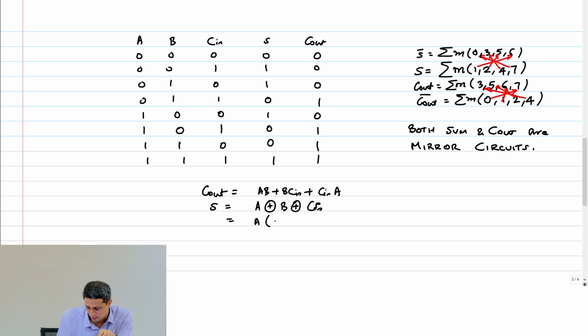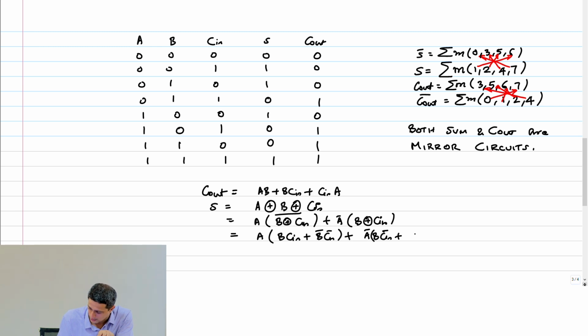It is A times B XNOR Cin, or B XOR Cin bar plus A bar times B XOR Cin. A times B Cin plus B bar Cin bar plus A bar times B Cin bar plus B bar Cin.